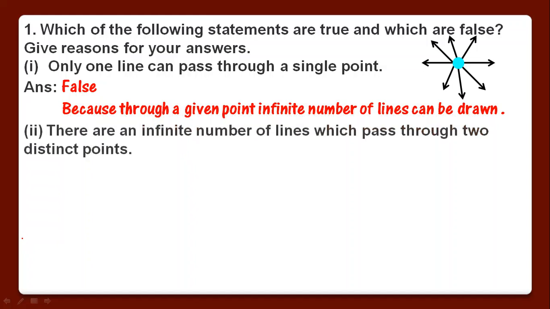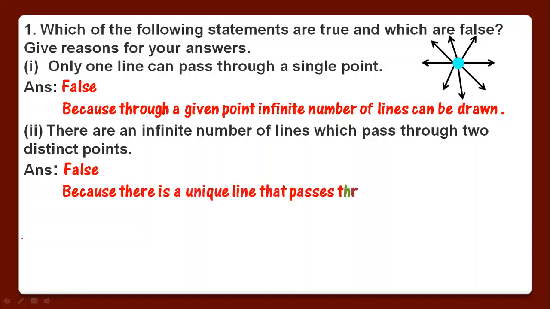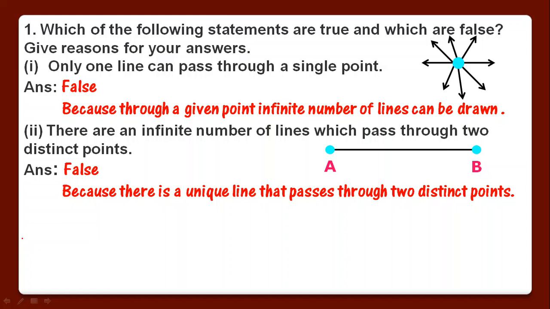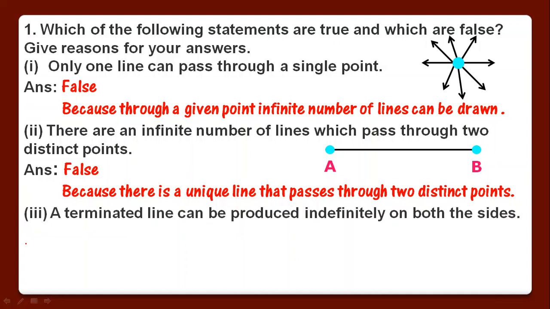Second statement is, there are an infinite number of lines which pass through two distinct points. If we have two different points, then infinite lines can pass through them. This statement is also false. The reason is that there is a unique line that passes through two distinct points. If we have two different points, suppose A and B, then only one unique line can pass through them, and this statement said infinite lines. So this is false.